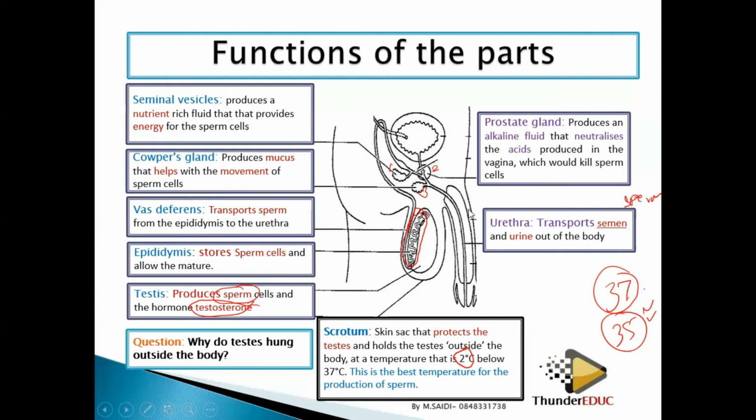When they join, we form what we call semen. So semen is a combination of these three fluids from the accessory glands plus sperms. When you talk about sperms, it means there are no fluids from these accessory glands. When you talk about semen, it means the three fluids from the accessory glands plus the sperms. So when you talk about the urethra transporting semen and urine, it means it's transporting these fluids coming from the accessory glands and the sperms in general.